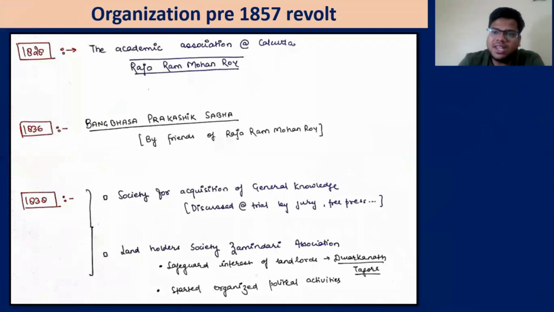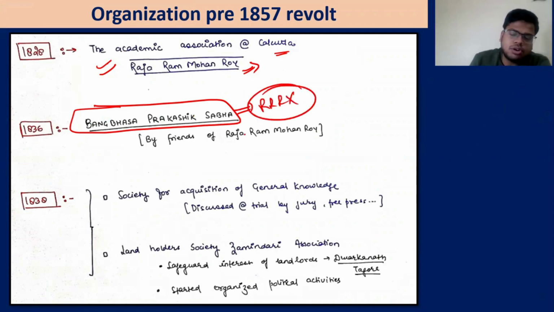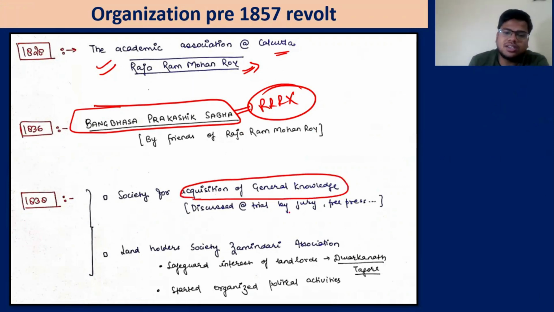If you talk about pre 1857 organizations, first starting with academic associations at Calcutta, Raja Ram Mohan Roy, then Bangabhasha Prakashika Sabha, which was not Raja Ram Mohan Roy but friends of Raja Ram Mohan Roy. They would discuss ideas like civil liberty needing to be there, and appeal to the government. Then the Society for Acquisition of General Knowledge discussed trial by jury, free press, civil liberties.